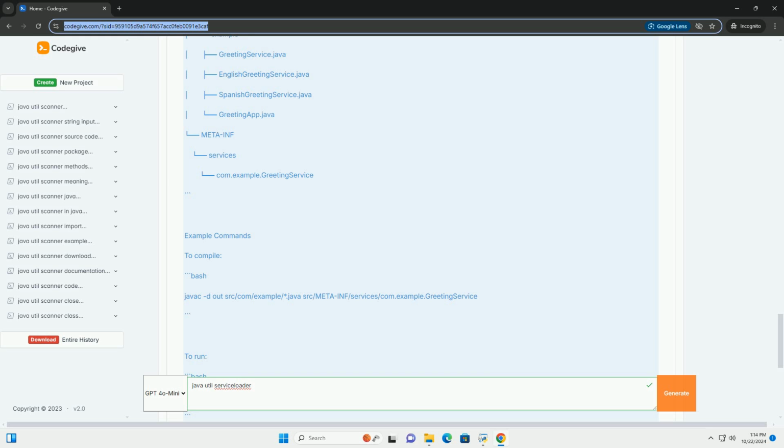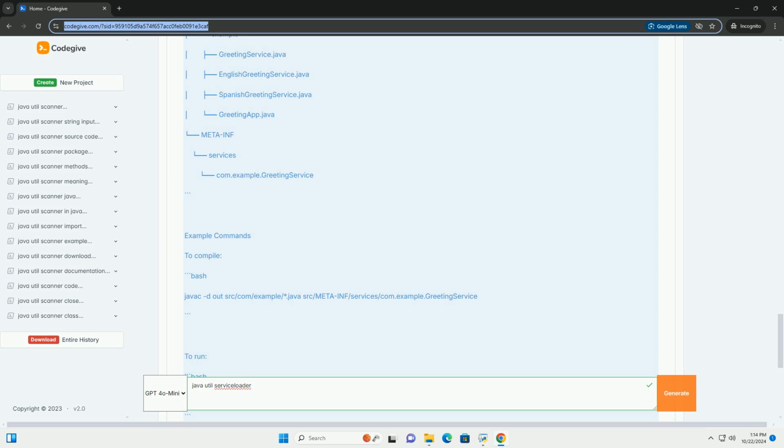Step 3, create service configuration file. Create a file named META-INF/services/com.example.GreetingService. The path should match your package structure, and list the fully qualified names of the service provider classes, one per line.